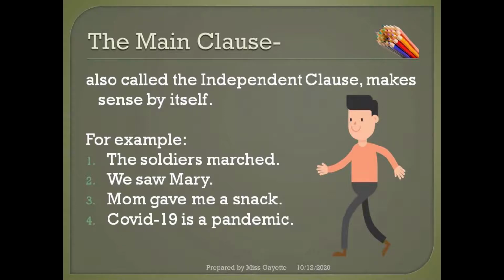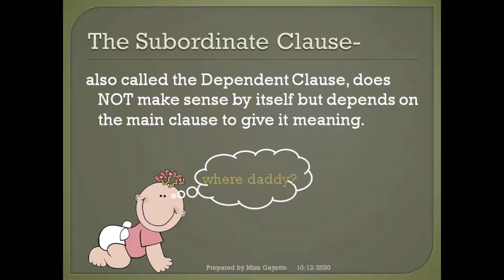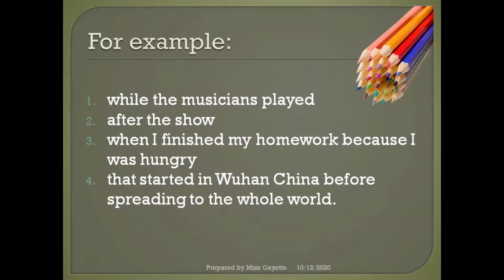As said earlier, the subordinate clause is also called the dependent clause. Now this is the clause that does not make sense by itself because it depends on the main clause to give it its meaning. It's like a baby depending on their parents. For example, while the musicians played, after the show, when I finished my homework, because I was hungry, that started in Wuhan, China, before spreading to the whole world. None of these make sense by themselves.